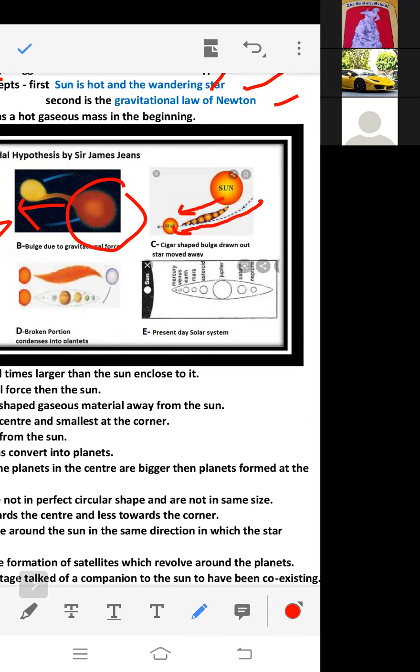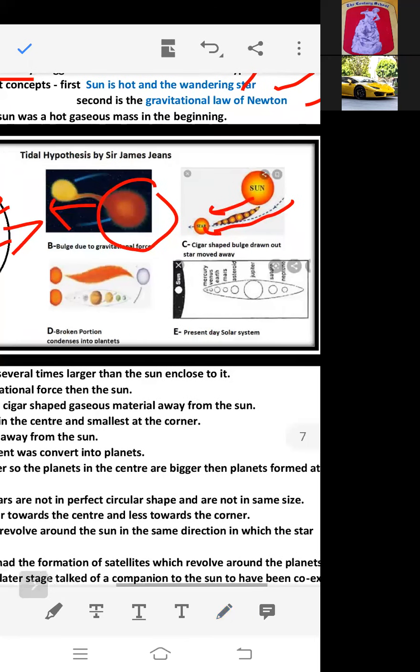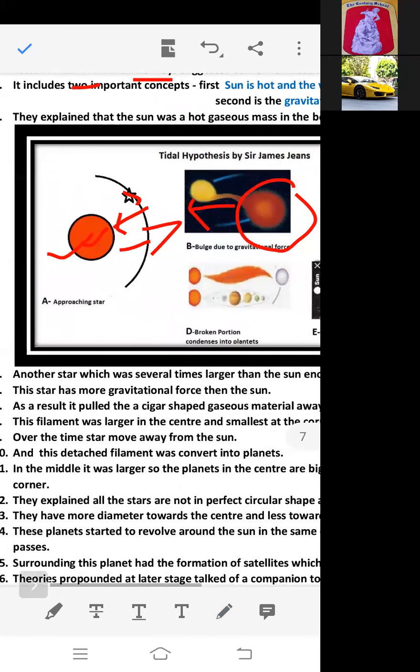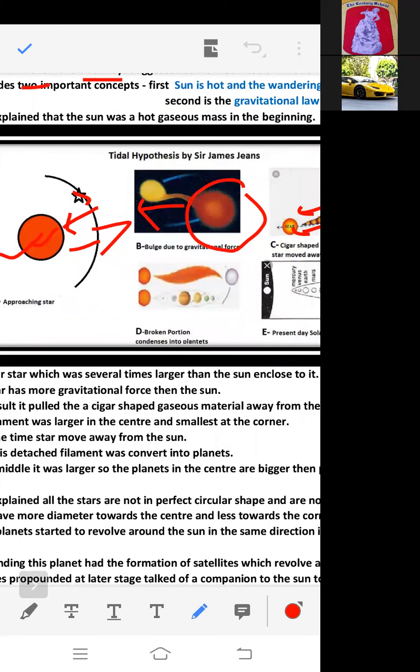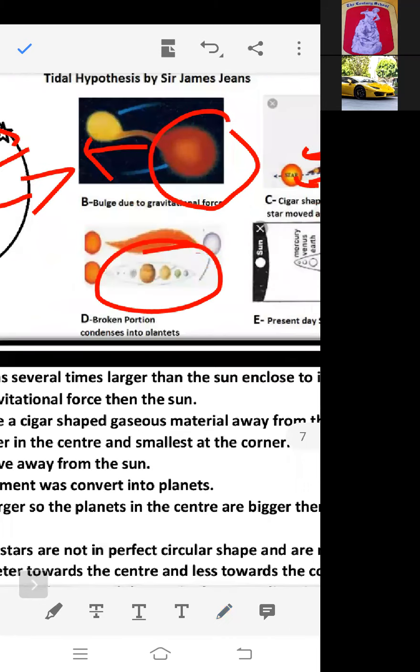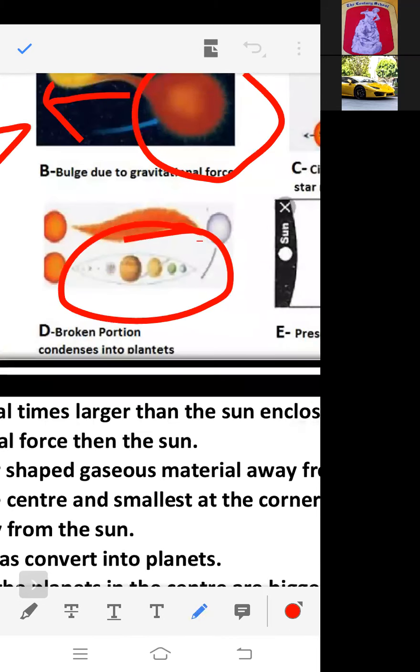The shape of this bulge was cigar. Now what happened? The star moved away and this cigar shaped bulge broke down into 8 parts. This was broken down into 8 parts.